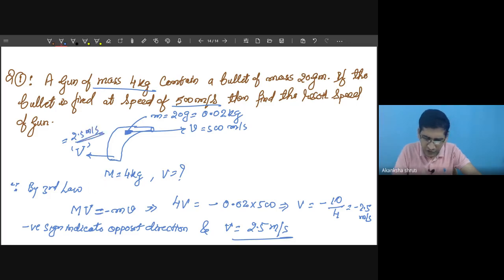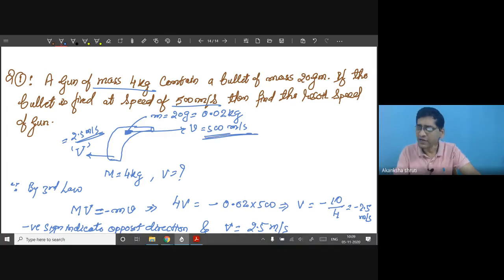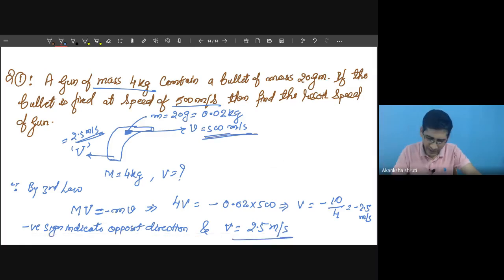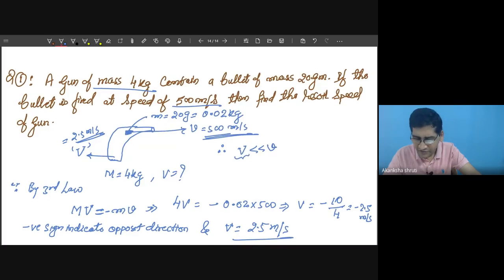But what was the forward speed of bullet? It was 500 meter per second. So here we are observing that this V, the recoil speed, is much smaller than the speed of bullet, small v. Why much smaller? Since the mass of gun is large. Since large mass of gun.